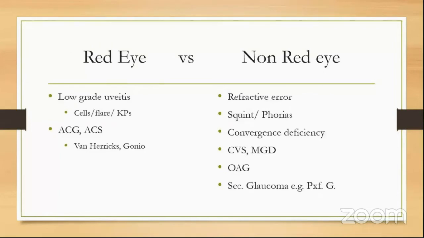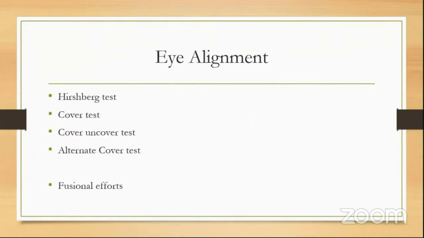Whenever basic refraction is done and if nothing is found, we try to segregate patients into a red eye and a non-red eye group. A red eye patient will usually have some organic pathology like uveitis, angle closure, or some corneal pathology. A non-red eye patient, apart from refractive error, may have squint, phoria, convergence deficiency, meibomian gland disease, or open angle glaucoma, and sometimes secondary glaucoma like pseudoexfoliation glaucoma.